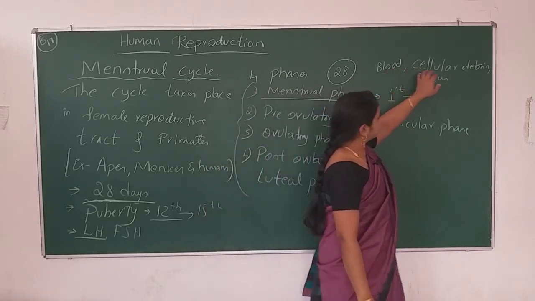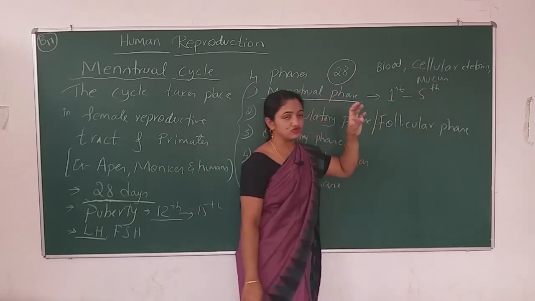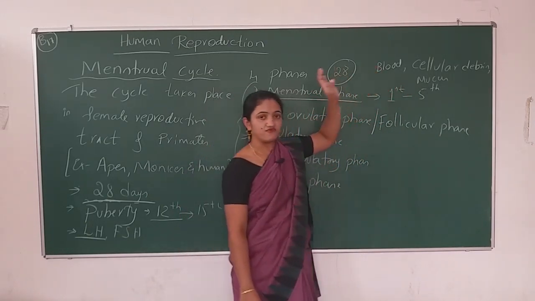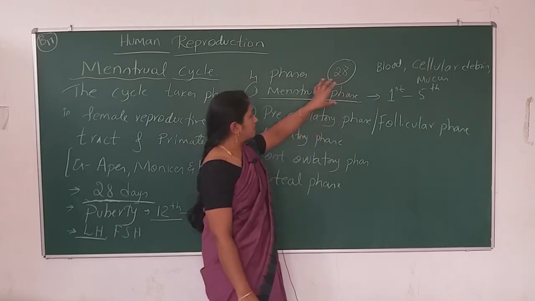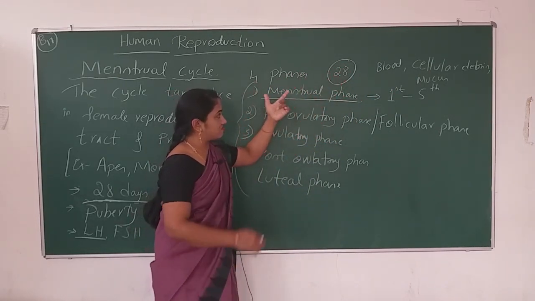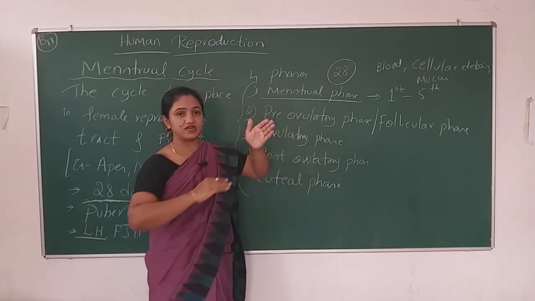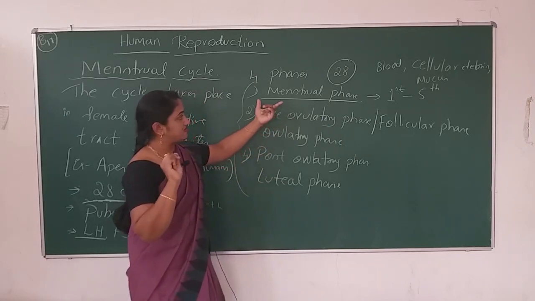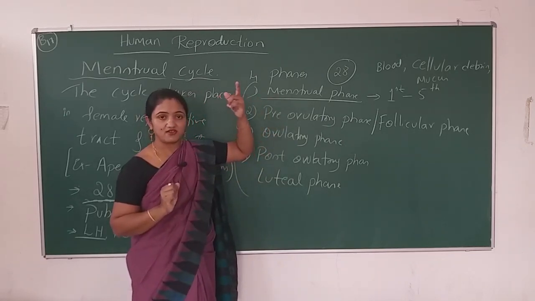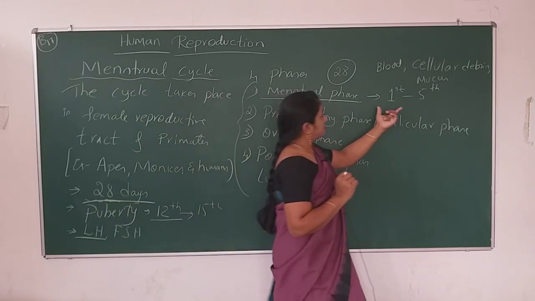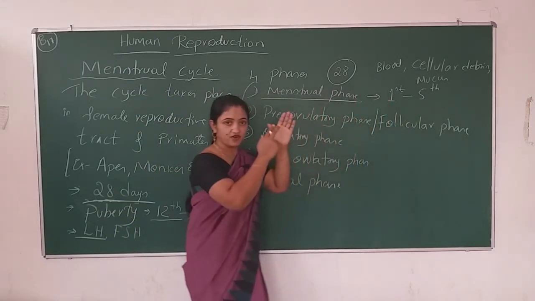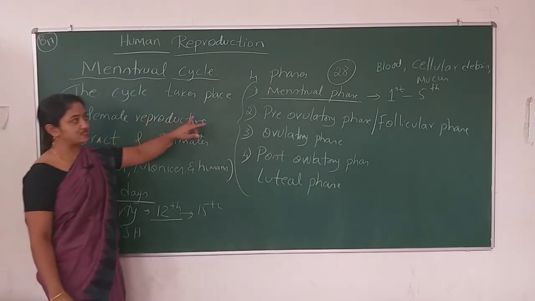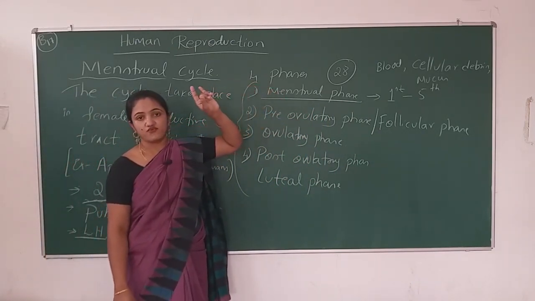The blood, cellular debris and mucus will be in the uterus. From the uterus through the vagina, it will come out from the body. That shedding of the blood and other content, that period is known as the menstrual phase. It will last till 5 days, from the first day to the 5th day of the menstrual cycle.